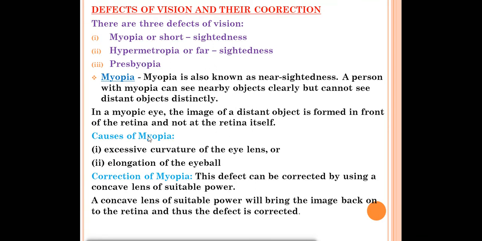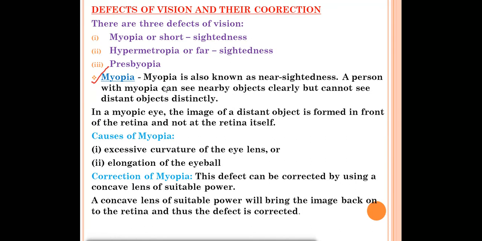One by one we'll discuss all the 3 defects of vision. First of all, we will discuss myopia. Myopia is also known as short-sightedness or nearsightedness. You can write either. In myopia, the person can see the nearby object clearly, but he cannot see the far off object clearly.